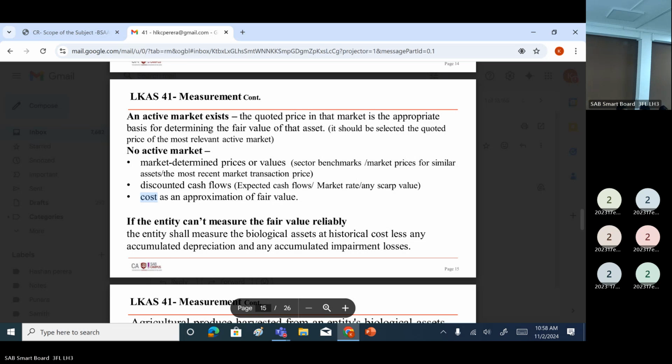Fair value. The cost to sale should be deducted from that fair value. That is called fair value less cost to sale. That is called discounted cash flow method. Expected cash flows, market rate, any scrap value. That's the way you have to use. That's a mechanism you should follow.